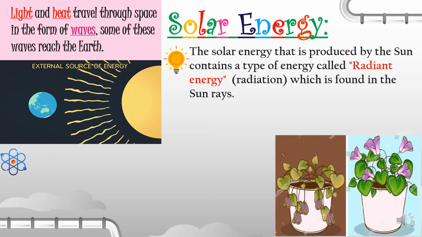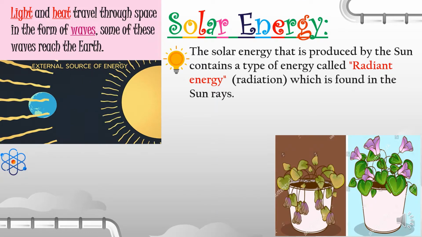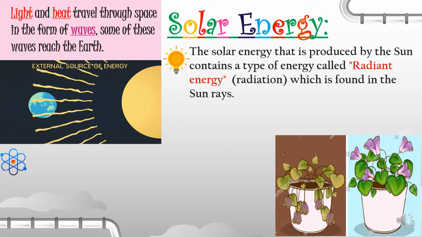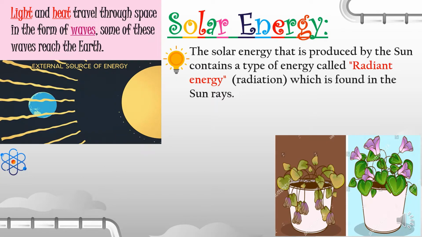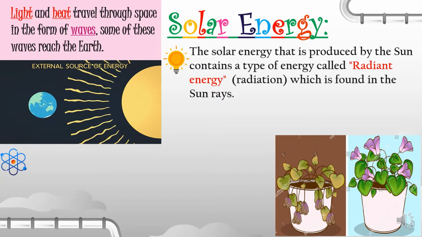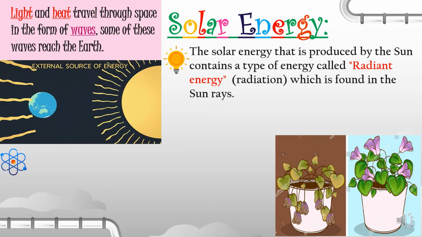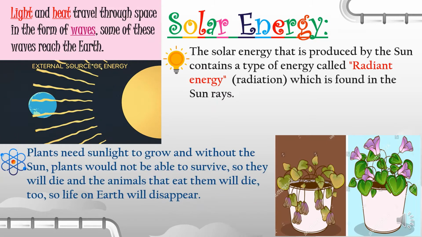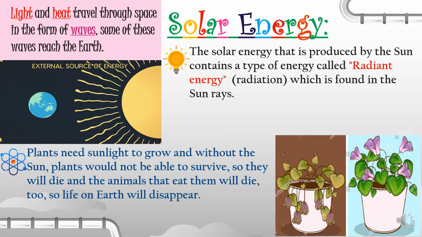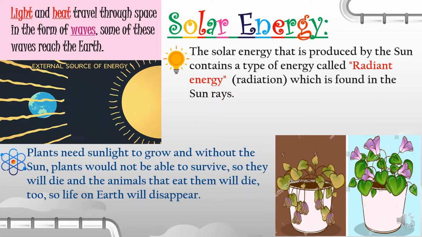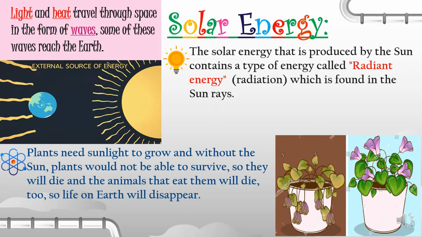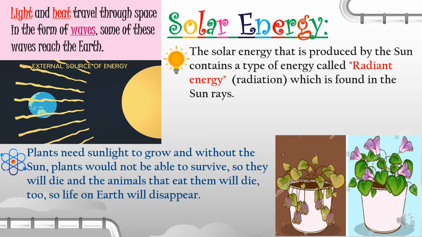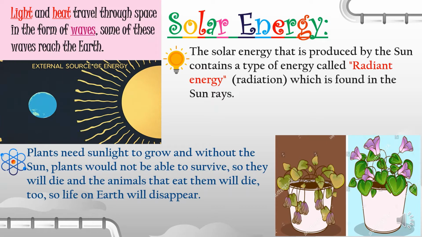Look at this picture. Do you know what will happen to the plants when we put them away from the sun for many days? Yup. As we said before, the plant will die. Do you know why? Amazing! Because we said before that plants need the light energy from the sun to make their food. So, without the sun, the plant can't grow.